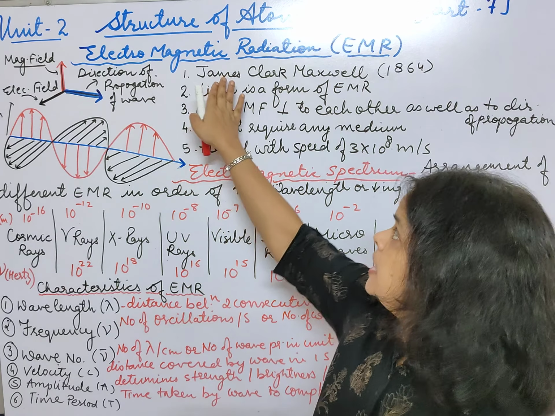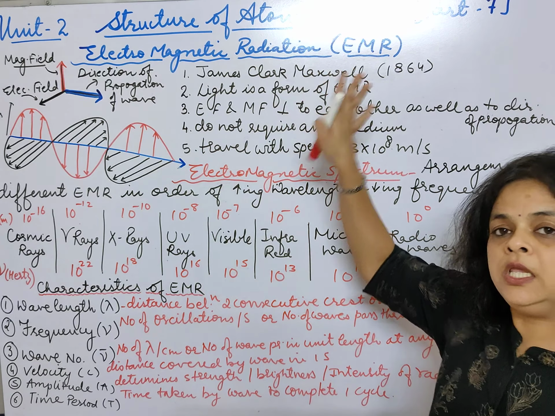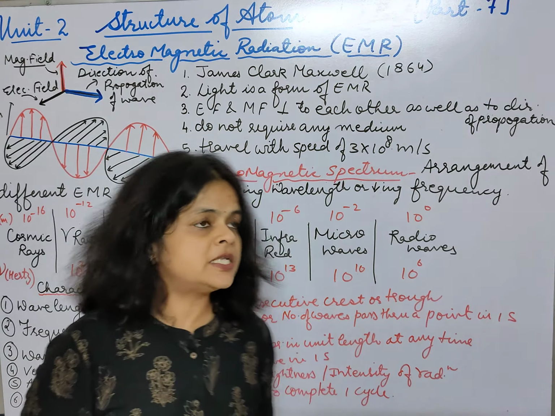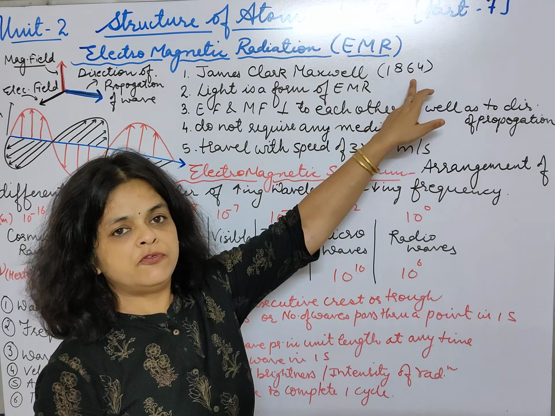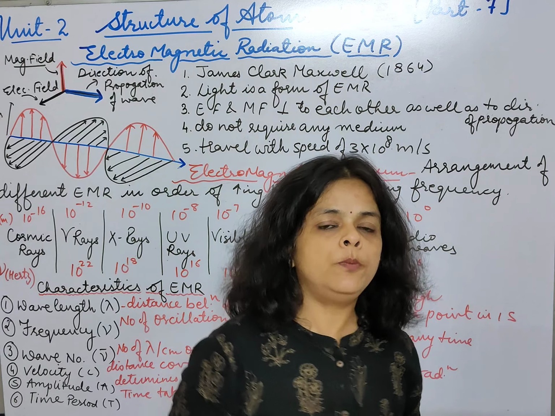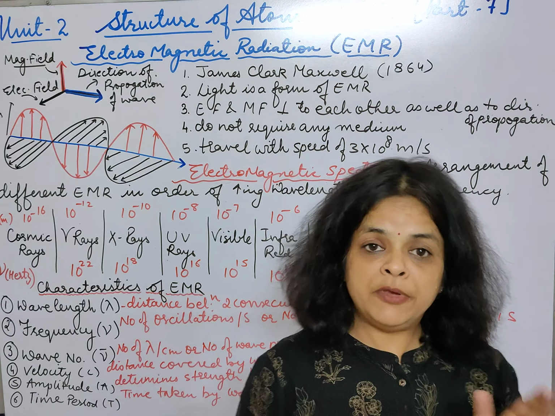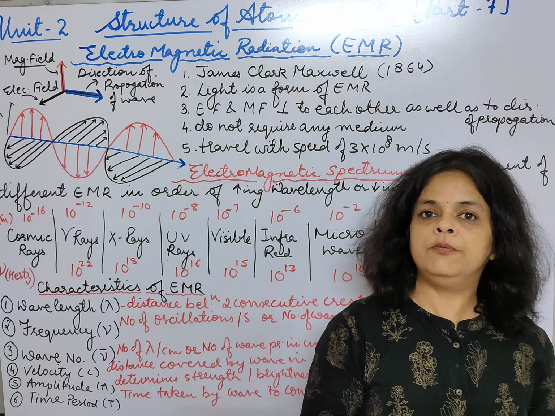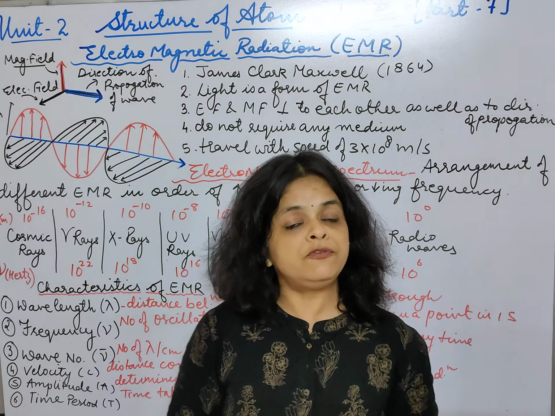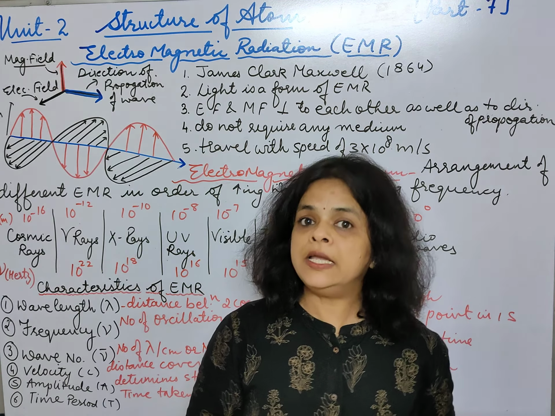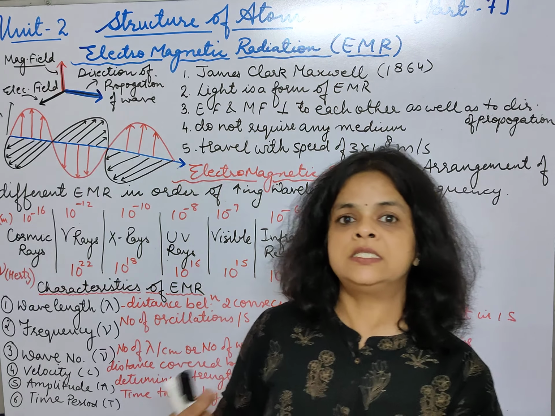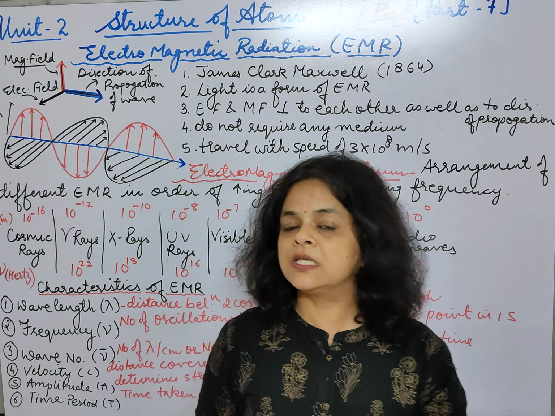Okay, now James Clerk Maxwell was the scientist who, for the first time in the 19th century, in 1864, gave and explained the nature of electromagnetic radiations. Before this study, it was believed that, as Newton said, light follows the corpuscular nature.